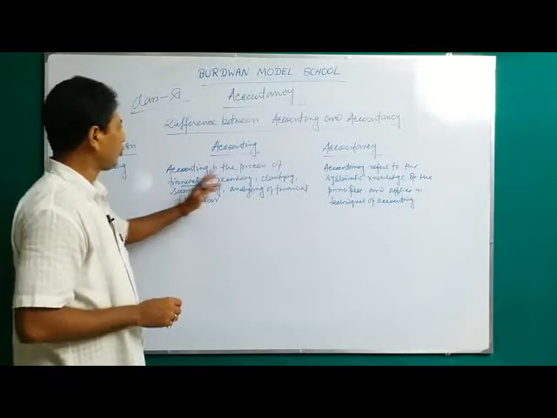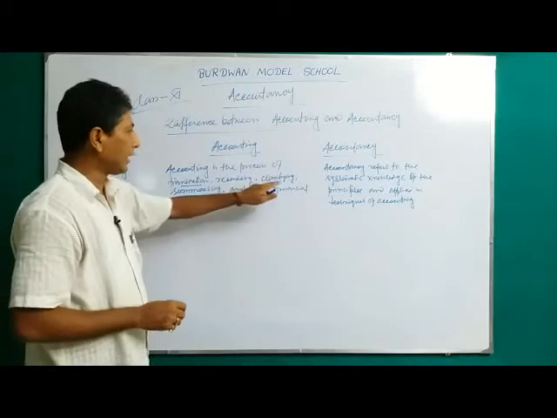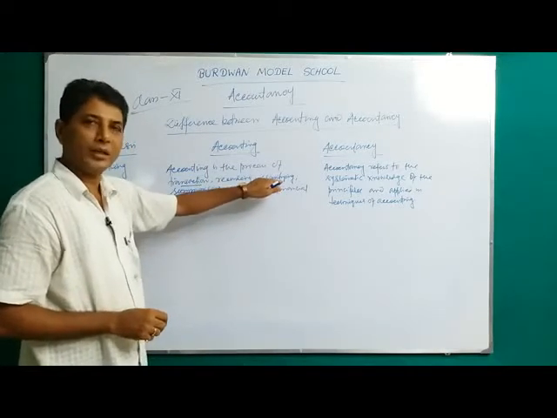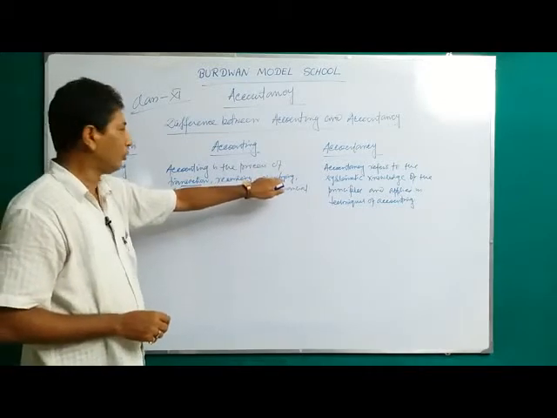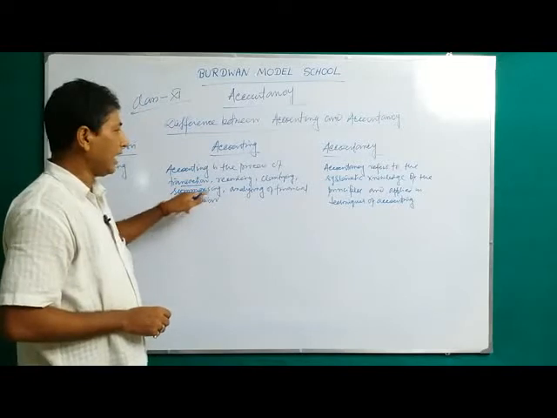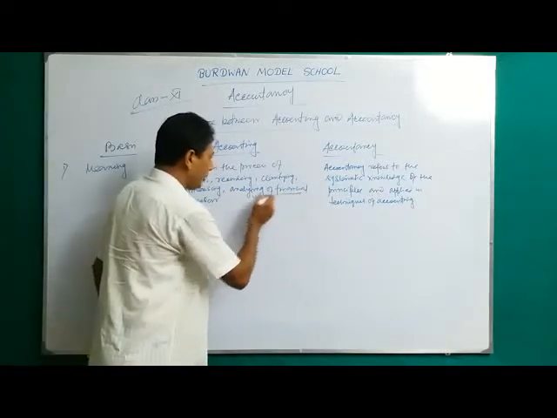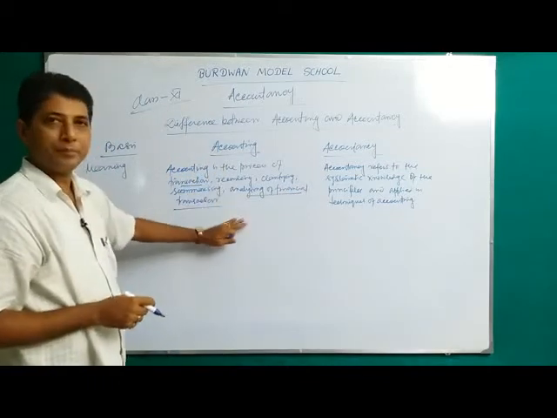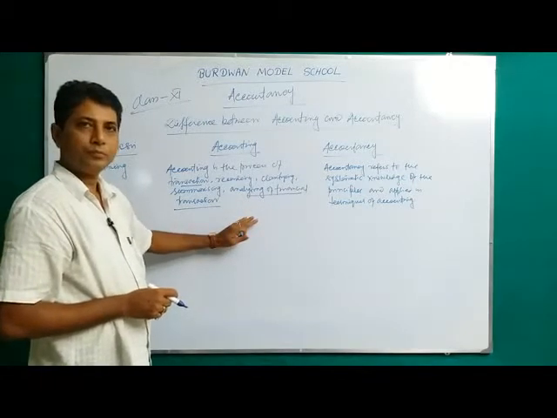Now, at first we process the transactions. After that we record. After that we classify, debit or credit, maintaining the various types of accounts: purchase account, sales account, wages account. Then summarizing and analyzing of financial transactions. This is maintained step by step in your primary book. Clear?